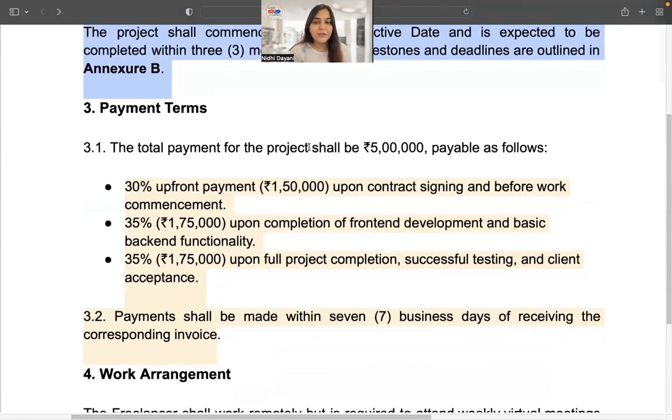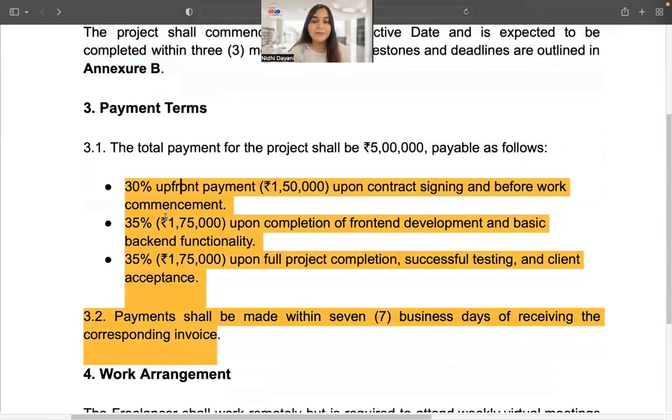So it says 5 lakh rupees total payable, 30% upfront, 35% on completion of front-end development and basic back-end functionality, and the remainder upon full project completion.